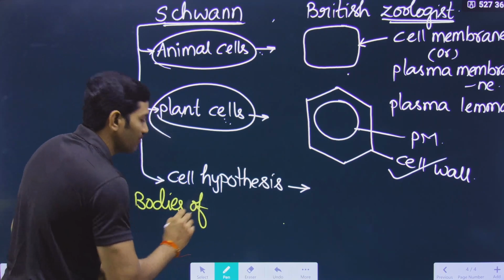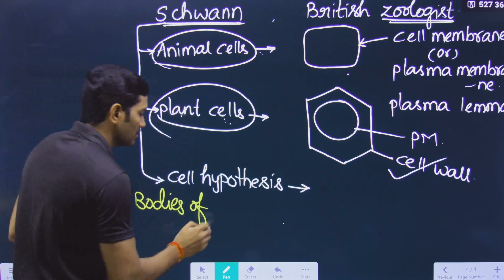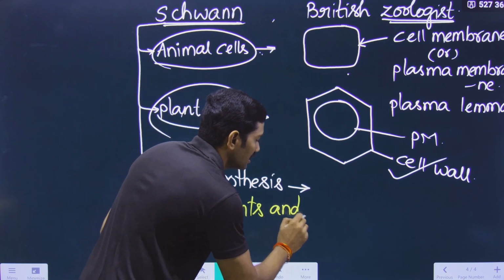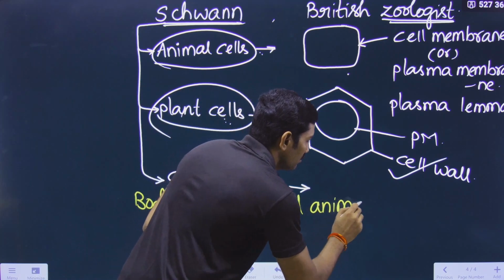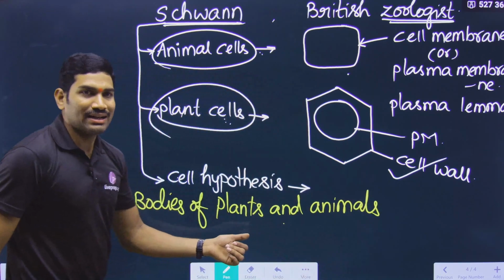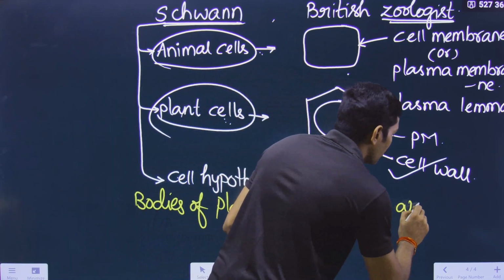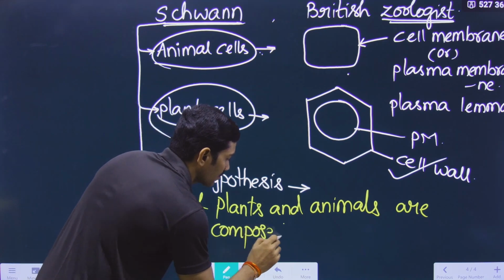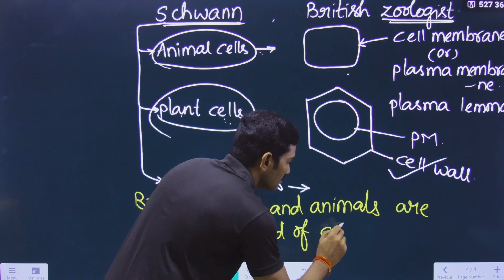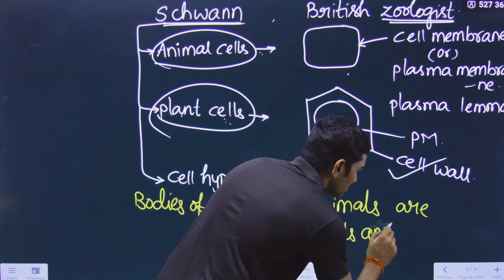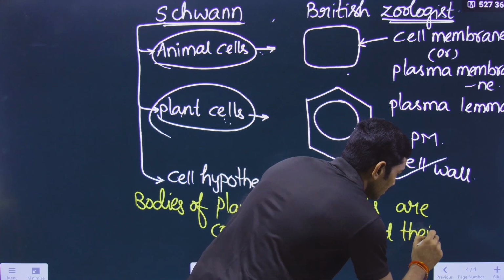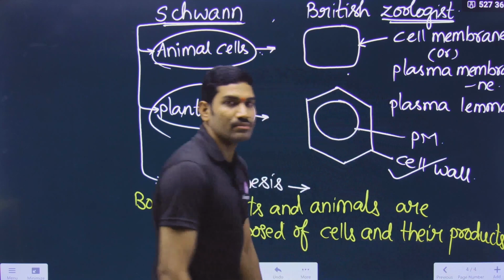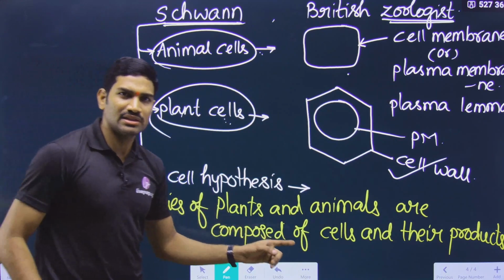Bodies of both plants and animals, because he observed only these two, are composed of cells and their products. This is what they are saying. Please understand. Anyhow, I will explain the sentence carefully.